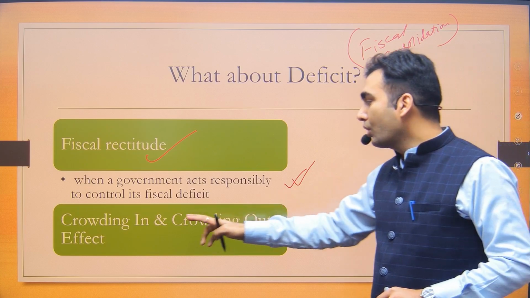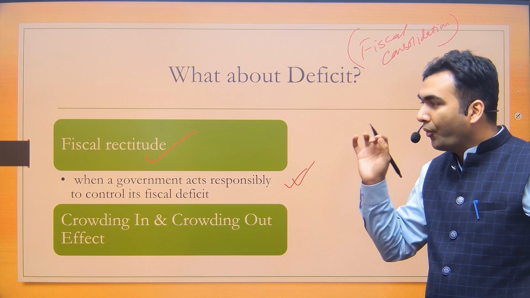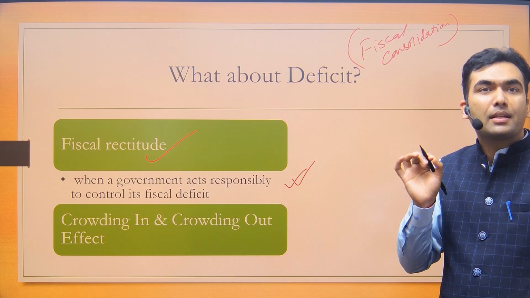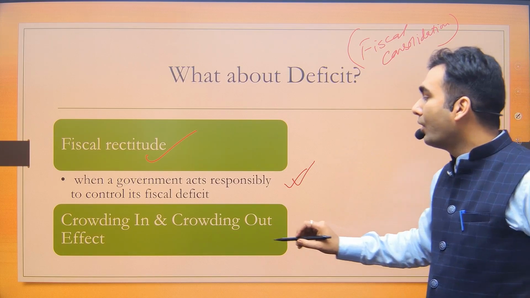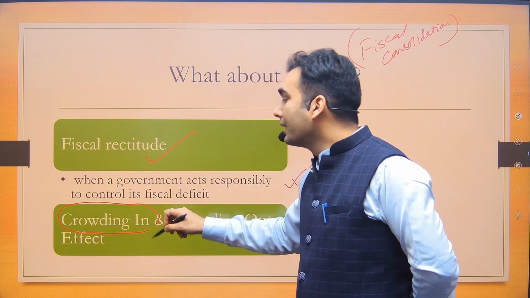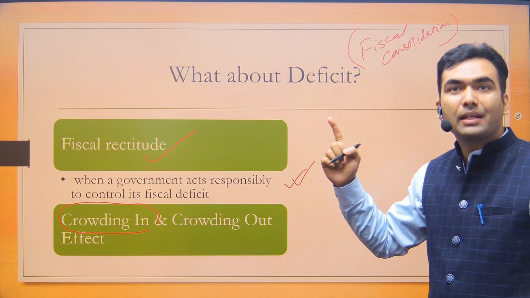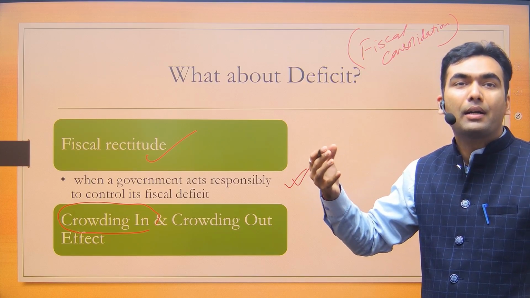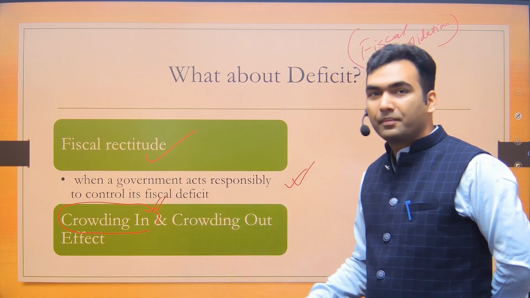Then there is something called the crowding in and crowding out effect. When COVID came, there was a fear of recession in the Indian economy. At that point of time, the government went for this crowding in effect. How? The government increased its spending. We have seen in the graph that government spending was increased so that the economy could grow and demand could be generated in the economy. That was the crowding in effect.